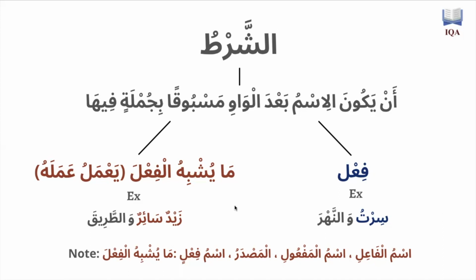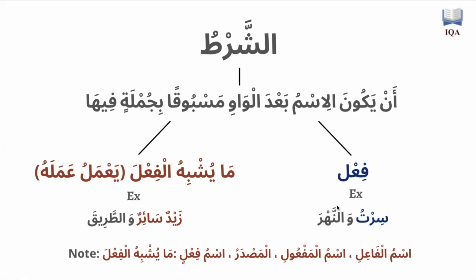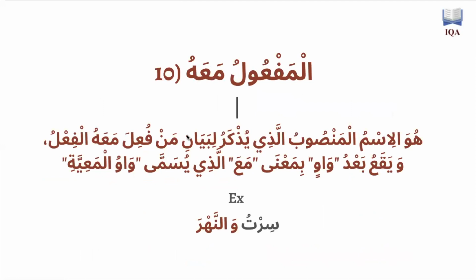Okay, so pretty much the condition is that the waw al-ma'iyya and the maf'ul ma'ahu need to be preceded with a sentence that has either a verb, sirtu, or what's similar to a verb, what has the meaning of a verb, like an ism fa'il, ism maf'ul, or a masdar. So this is the مفعول معه.